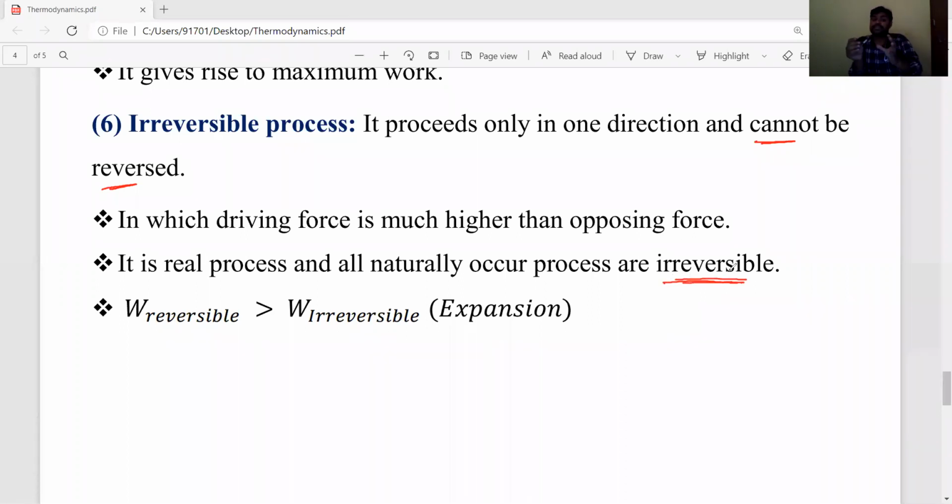That is called expansion. During that expansion process, the work done by the system in a reversible process is more when compared to an irreversible process. And during an irreversible process, driving forces are always more when compared to opposing forces. There is no opposing force. Opposing forces are very, very weak. That's why it always moves in a single direction only. Driving forces are much higher than opposing forces. Such a process is known as irreversible.